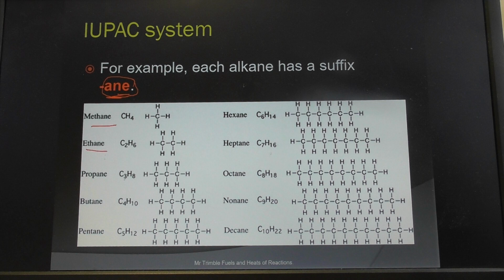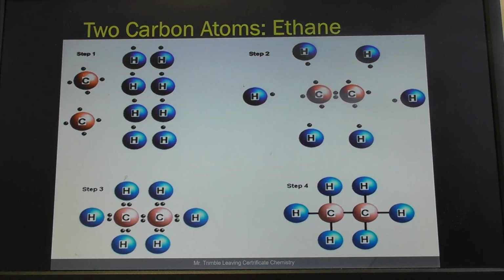You could write those out a few times and play around with them to get used to this. There's very little I'd ask you to learn off in chemistry, but these prefixes are one of those things. We'll have to know that meth is 1, eth is 2, prop is 3, bute is 4, pent is 5, hex, hept, oct, and I would learn up to 10.